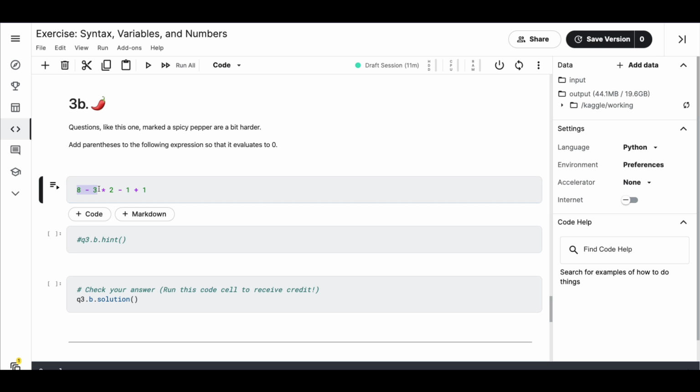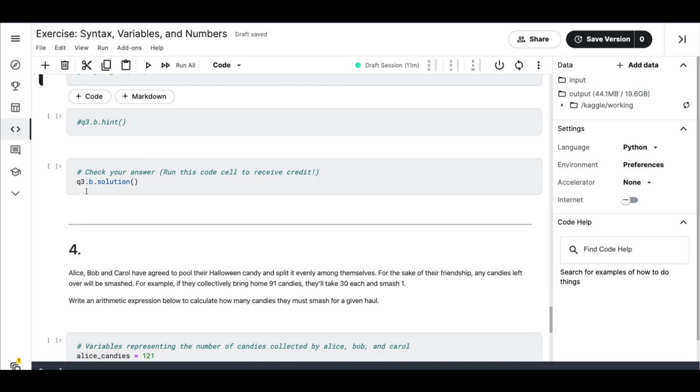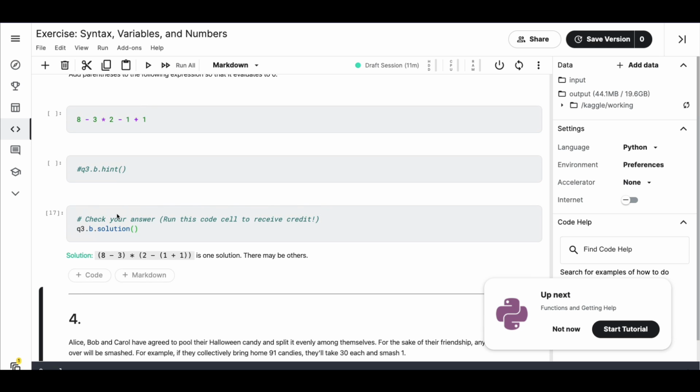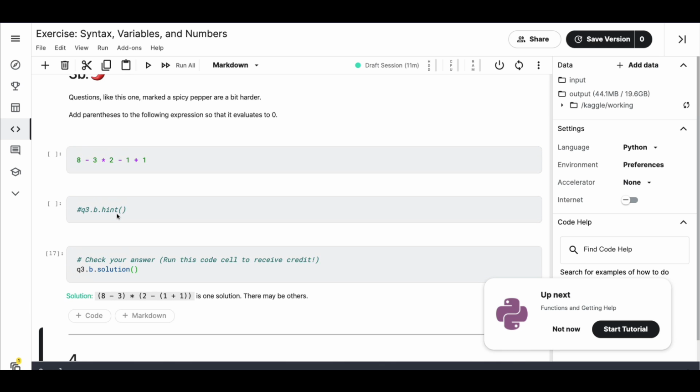So 8 minus 3, or I should say 8 minus 6 is 2. Okay, that's good. So now 2 minus 1 is 1. 1 plus 1. So it doesn't happen quite like that. So if I say 2 minus 1 is 1, 1 plus 1 is equal to 2. And okay, so I think I'm running out of options. So let me look at the solution.